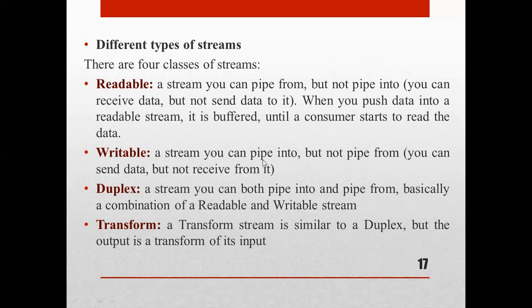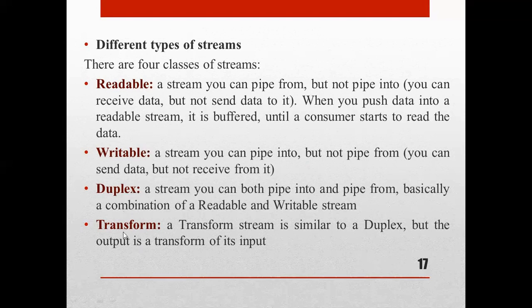Then the next one is writable. It is a stream you can pipe into but not pipe from. That means you can send the data, but you cannot receive data from it. Writable means you can send data to the server but you cannot receive from it. That is a writable stream.